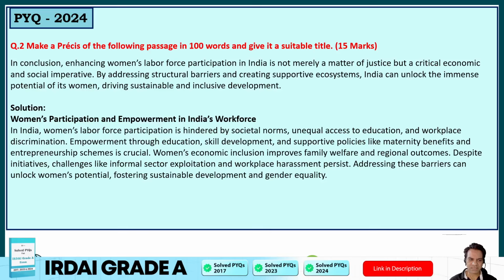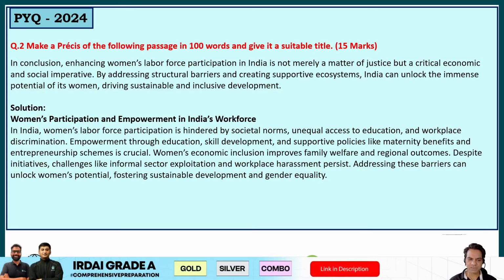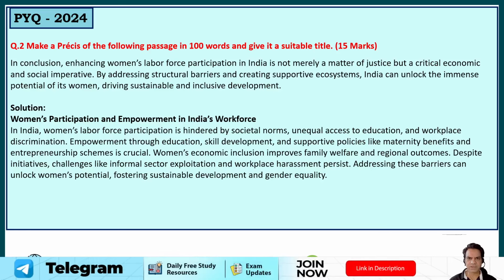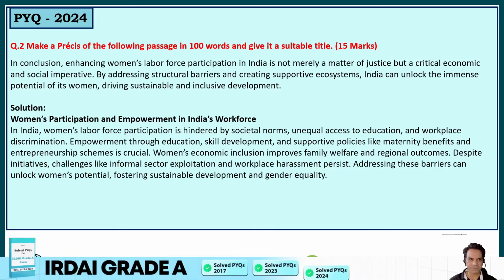Despite initiatives, challenges like informal sector exploitation and workplace harassment persist. Addressing these barriers can unlock women's potential, fostering sustainable development and gender equality. You could have also written one conclusion sentence and one more introductory sentence into it. So that would make a 100-word précis for you.